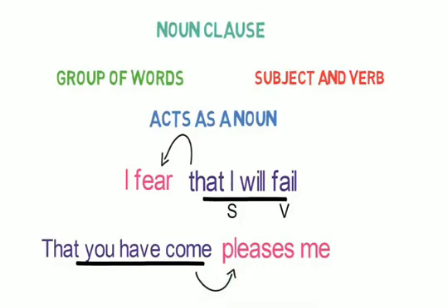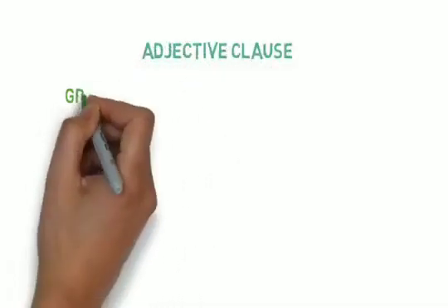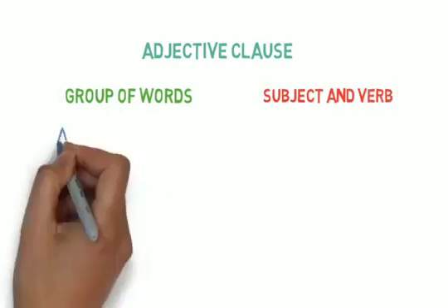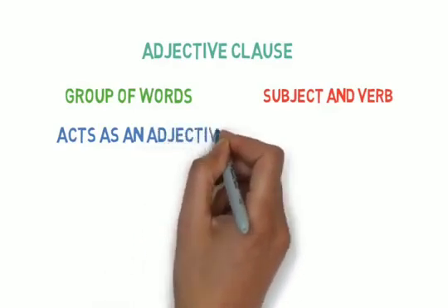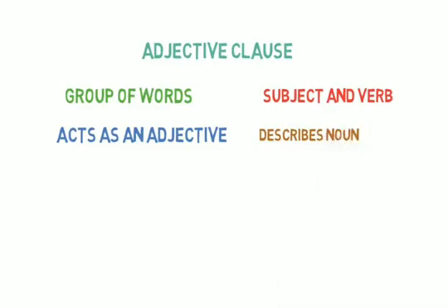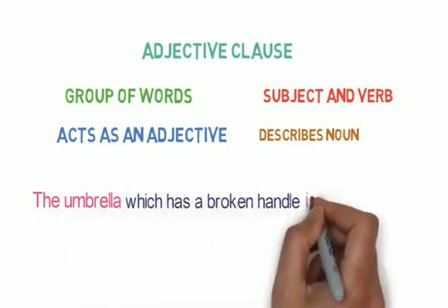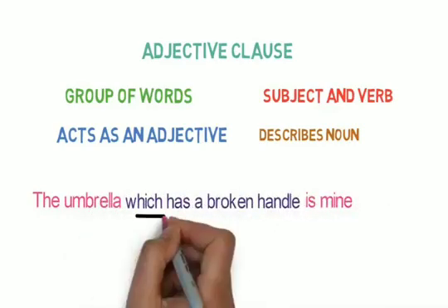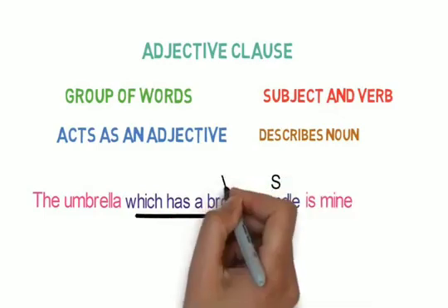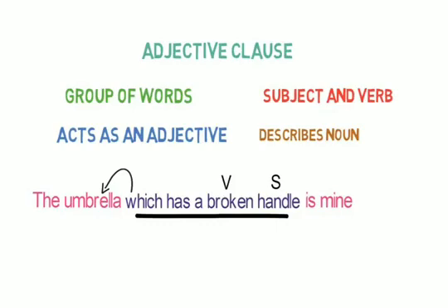Now let's look into the next type of clause, that is adjective clause. An adjective clause is a group of words having a subject and a verb of its own, and it acts as an adjective in the sentence. Now what does an adjective do? Adjectives describe nouns, and so does the adjective clause. For example, the umbrella which has a broken handle is mine. Here the clause which has a broken handle is an adjective clause, as it has a subject and a verb of its own and is describing the noun umbrella.